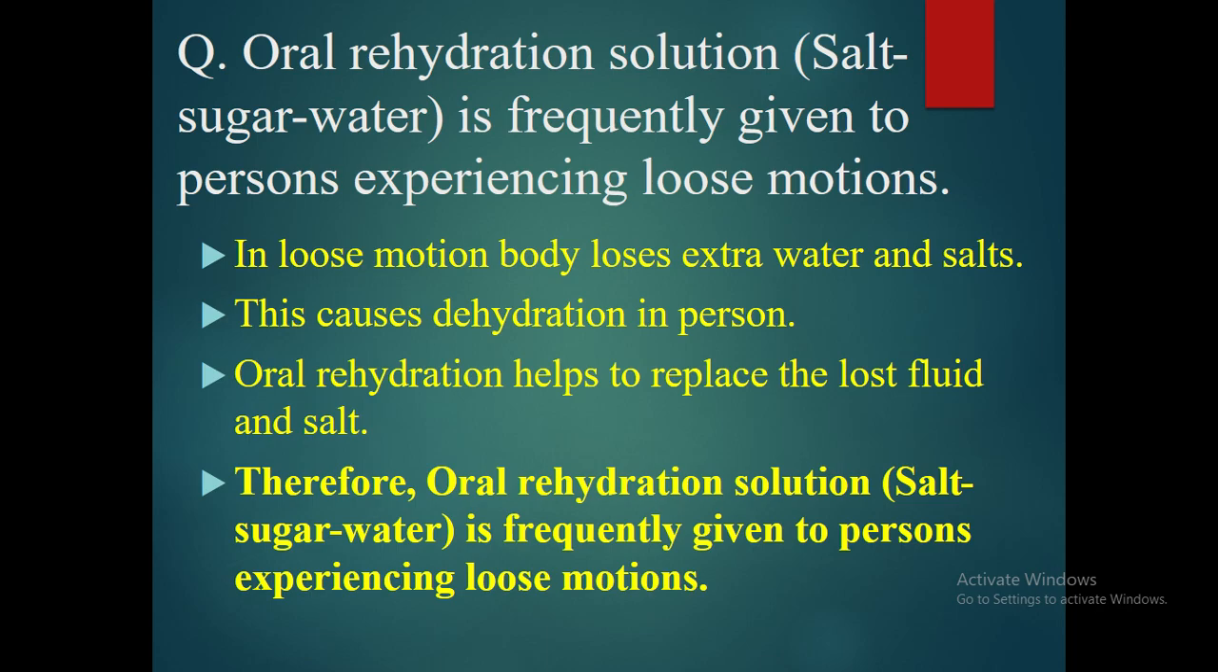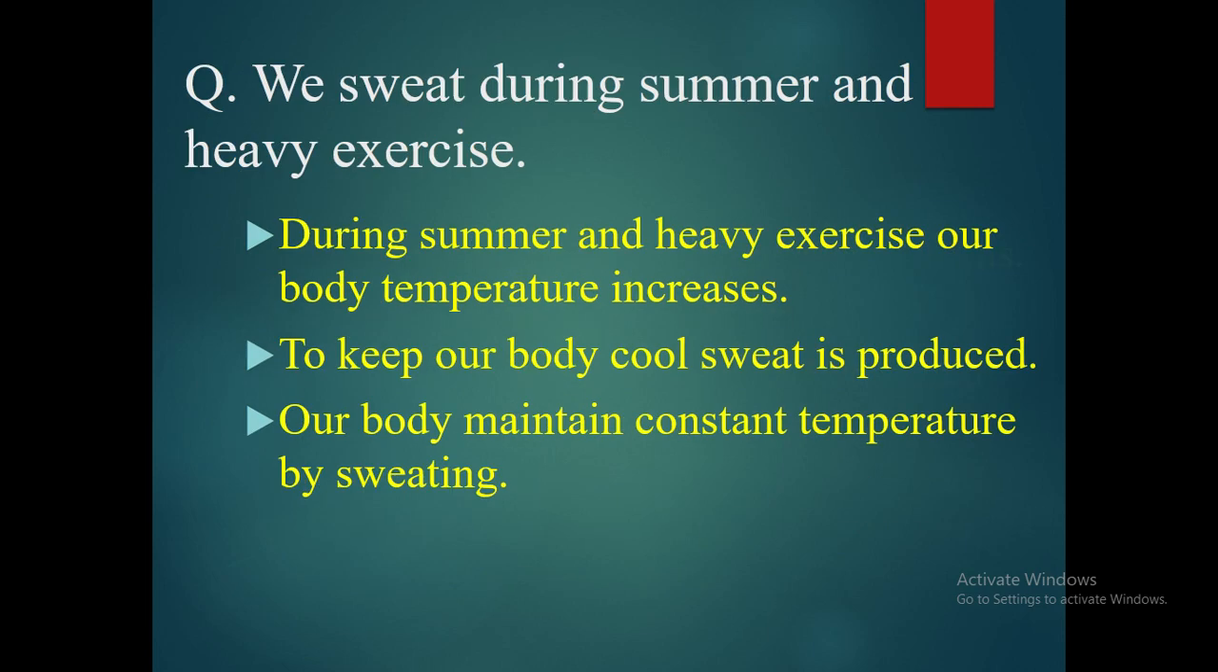Oral rehydration solution, made of salt, sugar and water, is frequently given to a person experiencing loose motion. During loose motion, the body loses extra water and salts, which causes dehydration. Oral rehydration helps to replace the lost fluid and salt. We sweat during summer and heavy exercise. During summer and heavy exercise, our body temperature increases because our metabolism increases. To keep our body cool, sweat is produced, and our body maintains constant temperature by sweating.